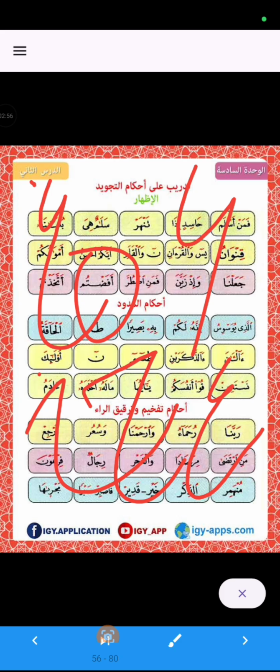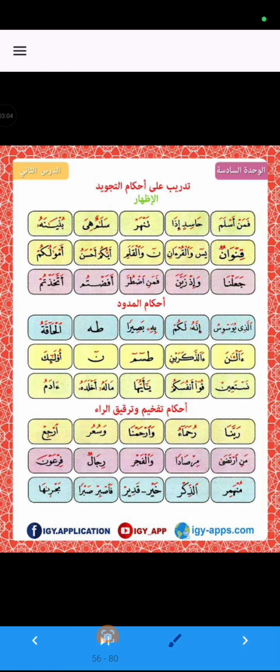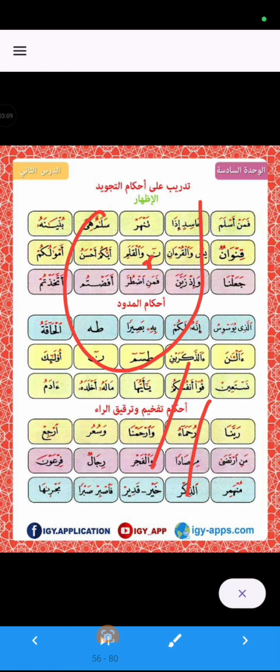So when these letters come after tanween or noon sakin, then we will pronounce the sound of noon sakin and tanween clearly.